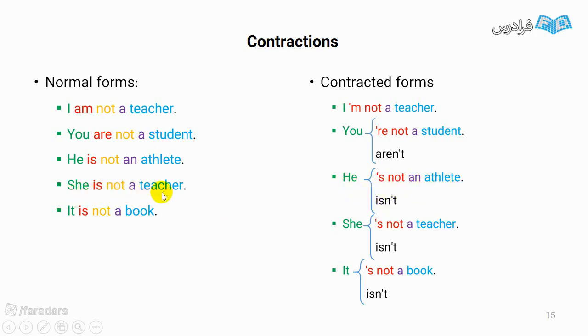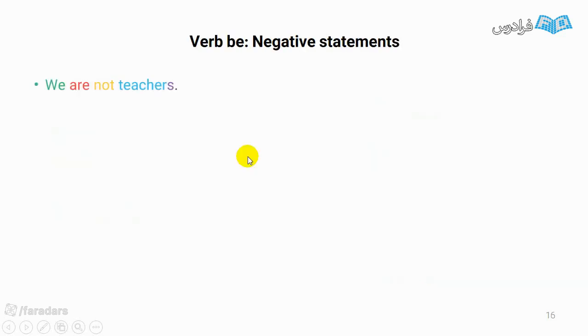She is not a teacher. She is not a teacher, or she isn't a teacher. It is not a book. It's not a book, or it isn't a book. Now, look at this one. We are not teachers. Now we want to talk about the plural form of be in negative statements.